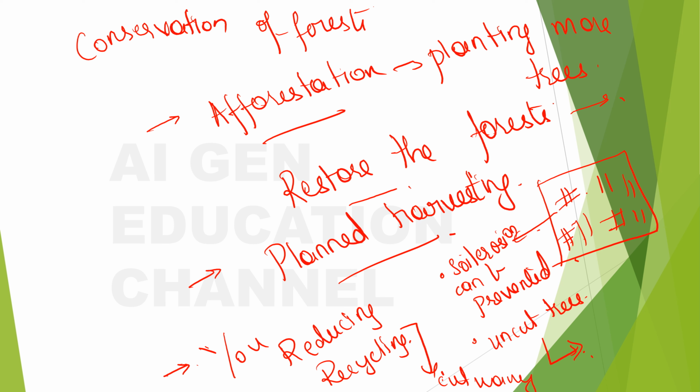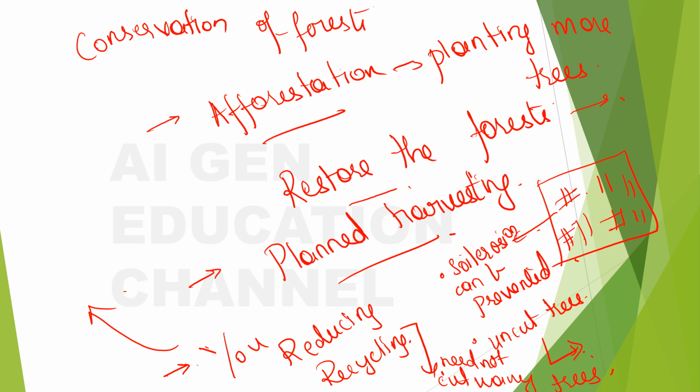So by adopting this habit of recycling the things, you can avoid using many things, which will in turn protect the trees from being cut, right? So this is about the conservation of the forest.